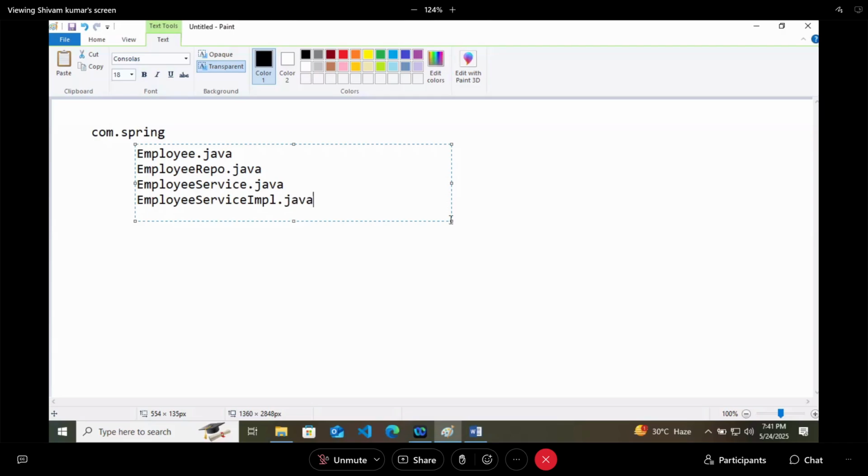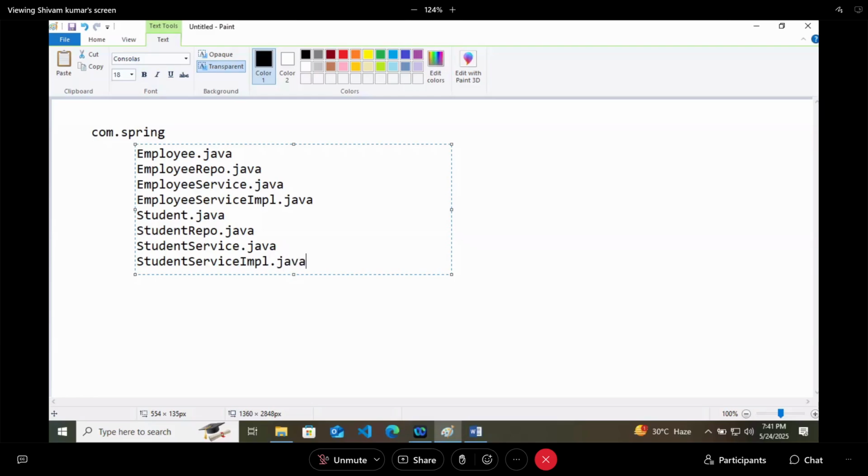Then you have Student.java, StudentRepo.java, StudentService.java, and StudentServiceImplementation.java. And how ugly it is looking here.